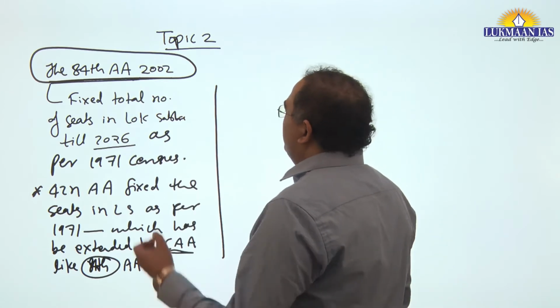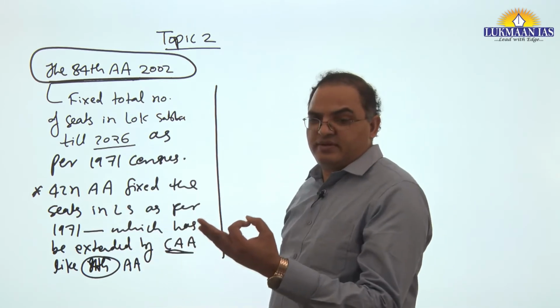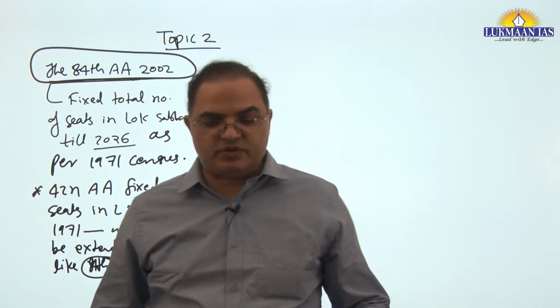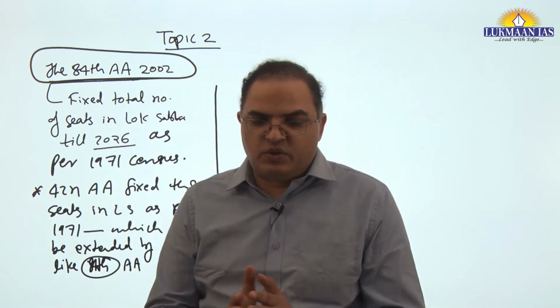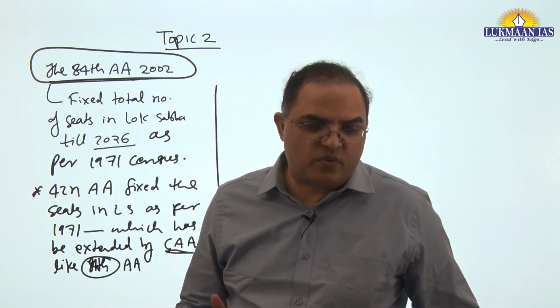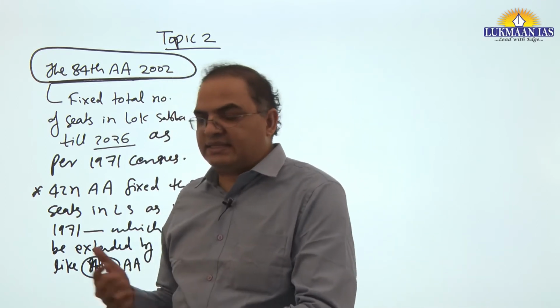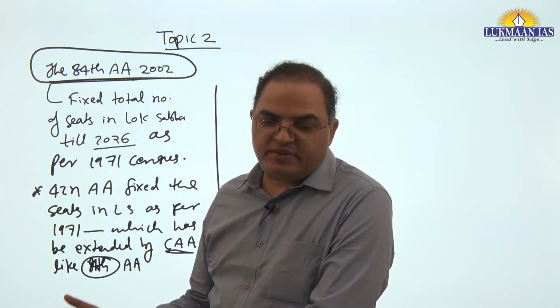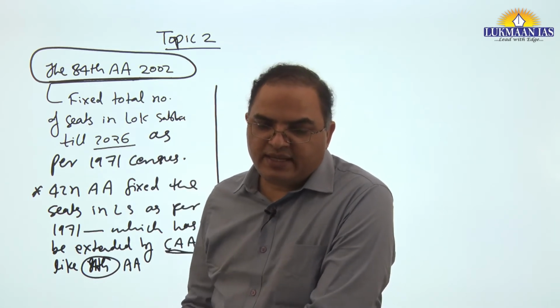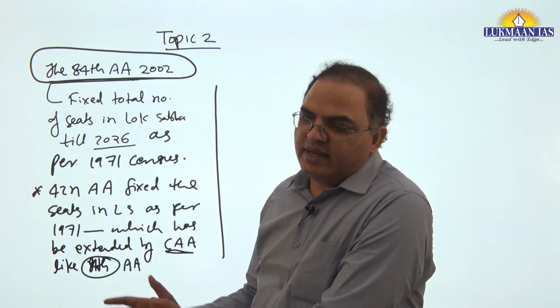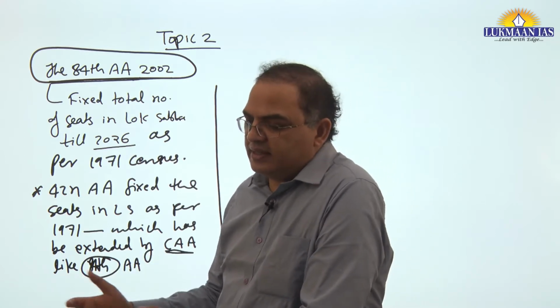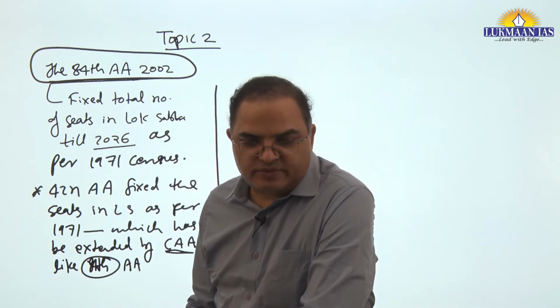You already know about delimitation. There are two types of delimitation. One is where only constituencies are readjusted as per changes in population, so that each constituency has a proportionate number of population.